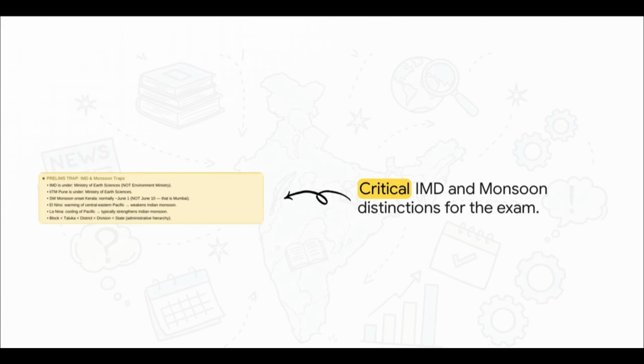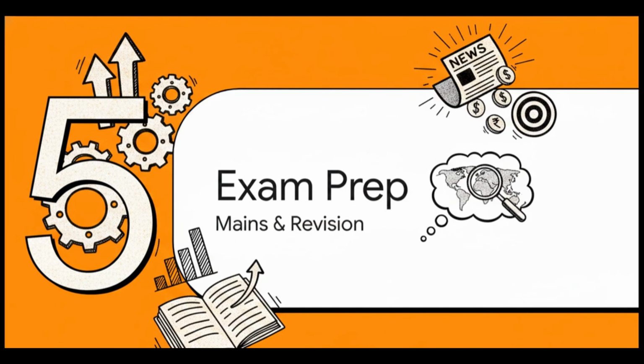But hey, before we leave science and environment, we need to watch out for another classic prelims trap. The India Meteorological Department, the IMD and IITM Pune, they are both under the Ministry of Earth Sciences, not the Environment Ministry. Also, keep in mind that El Niño, which is the warming of the Central Eastern Pacific, typically weakens the Indian monsoon. Do not let the exam trick you on these basic administrative or geographical facts. All right, we've successfully mapped the syllabus. Now let's move into our final section, exam prep, featuring a highly probable mains question and our rapid-fire revision matrix.